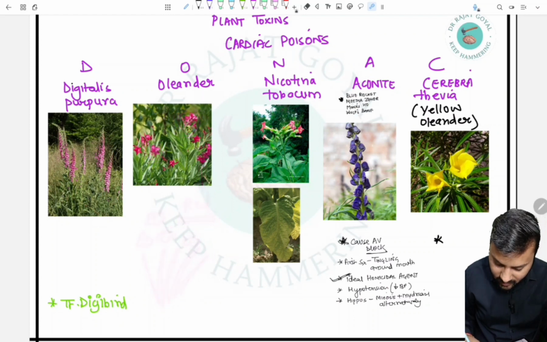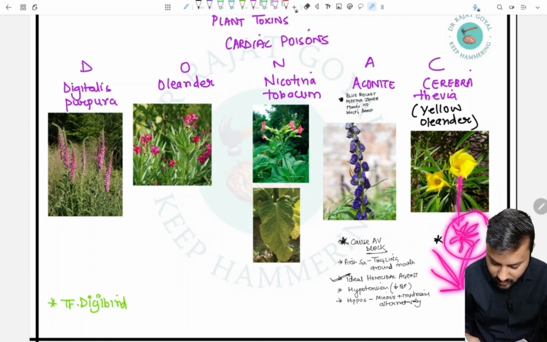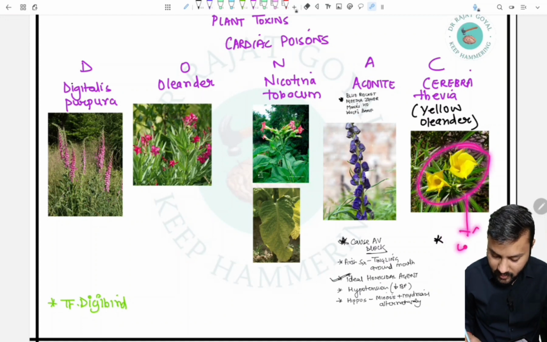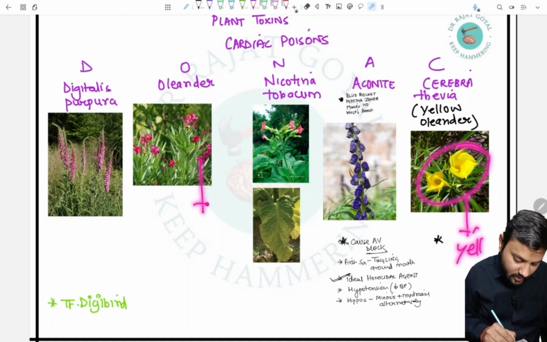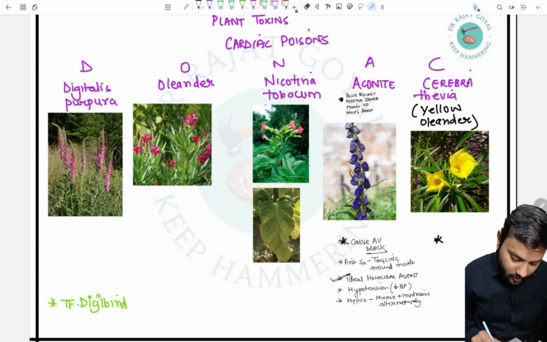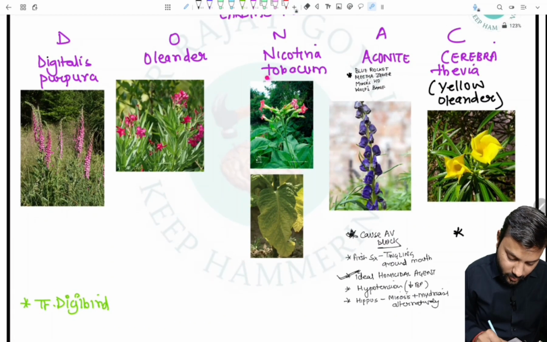Similarly, in the yellow oleander the leaves are similar to the red oleander, but yellow flowers are there, so we can identify that it is a case of yellow oleander, and if the flowers are red, then it is red oleander, and both are cardiac toxins.